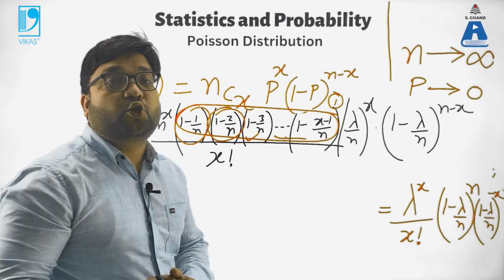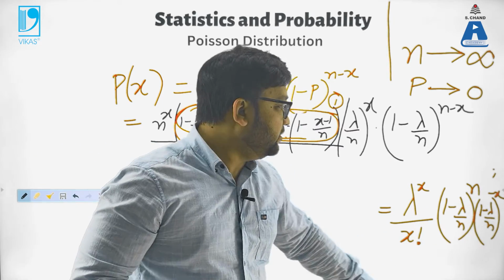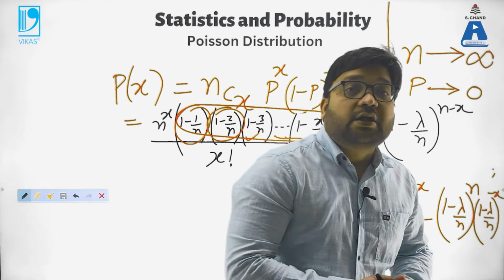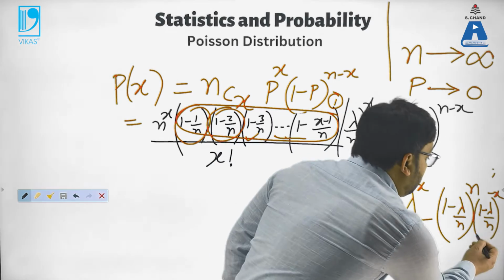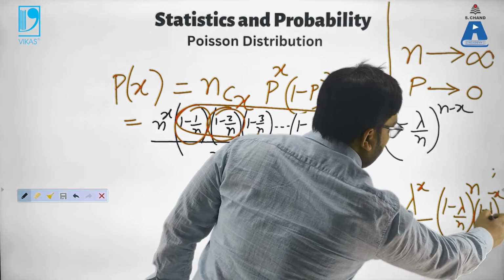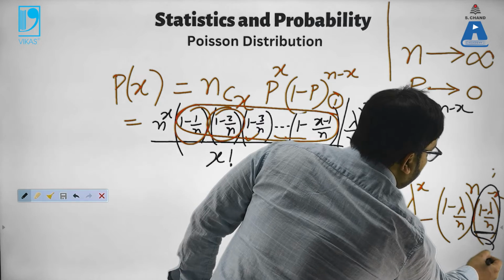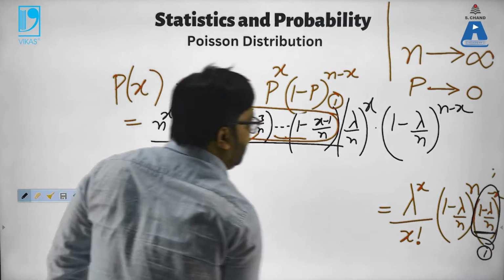Lambda upon n goes to 0. Obviously you know how to put in the limits. This lambda upon n is 0, so this term here is 1. 1 to the power minus x or whatever is 1 only. So this term also is 1. That part becomes 1.